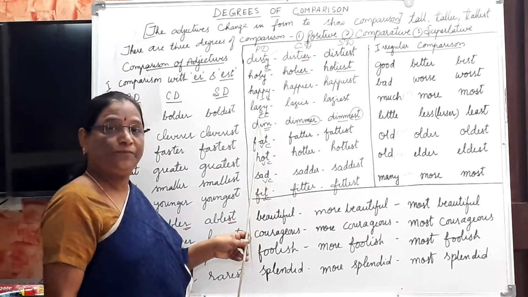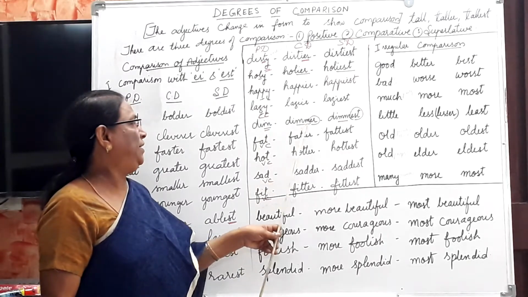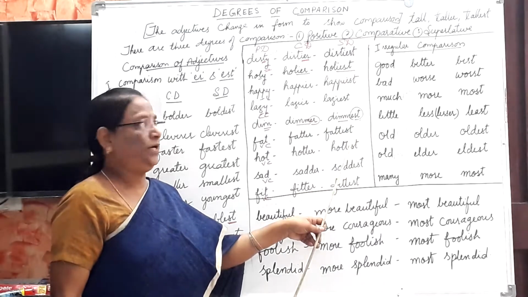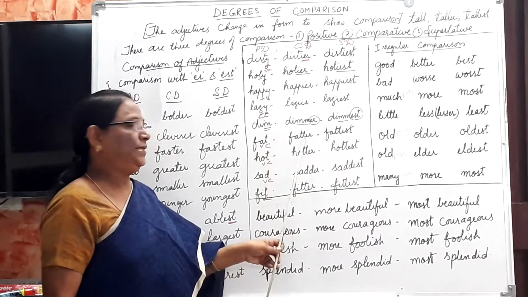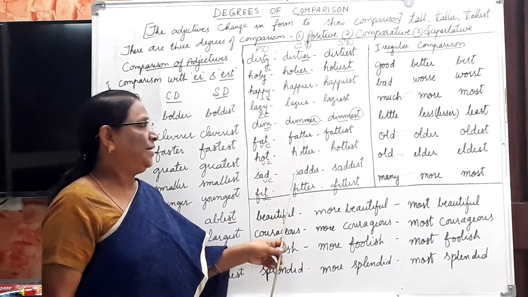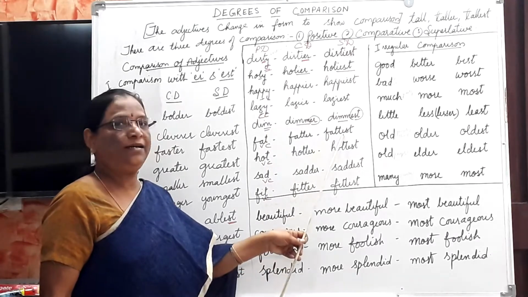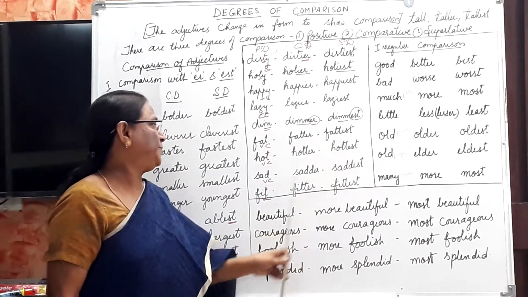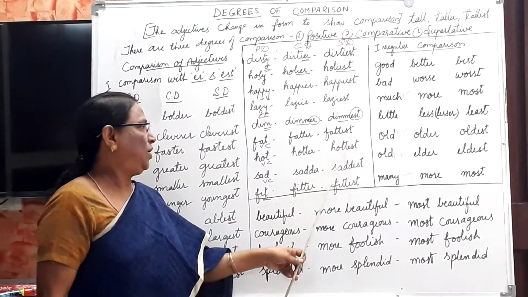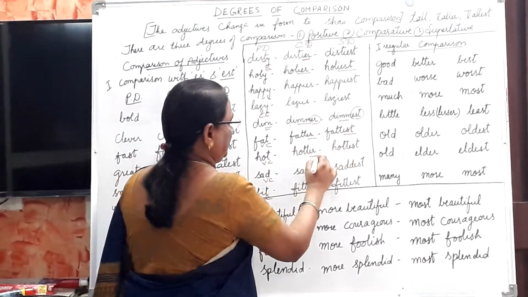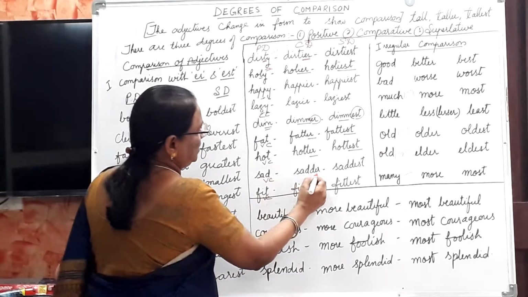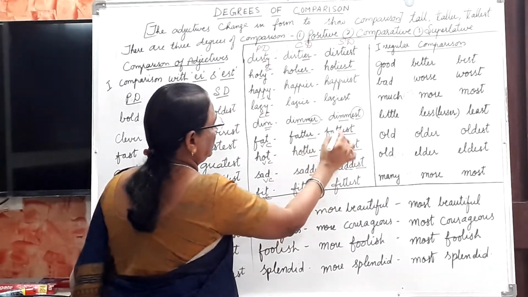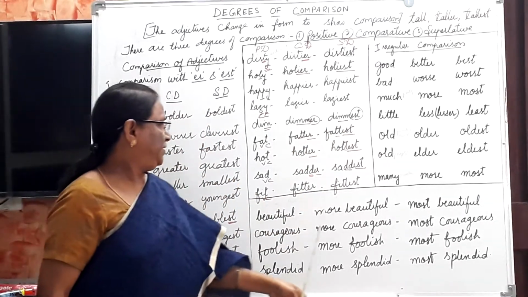but preceded with vowel. That's why the last letter is doubled and ER is added in comparative, and doubled and EST is added in superlative. Fat, fatter, fattest. Hot, hotter, hottest. ER, EST. Sad, sadder, saddest. Before that this is doubled. Now fit, fitter, fittest.